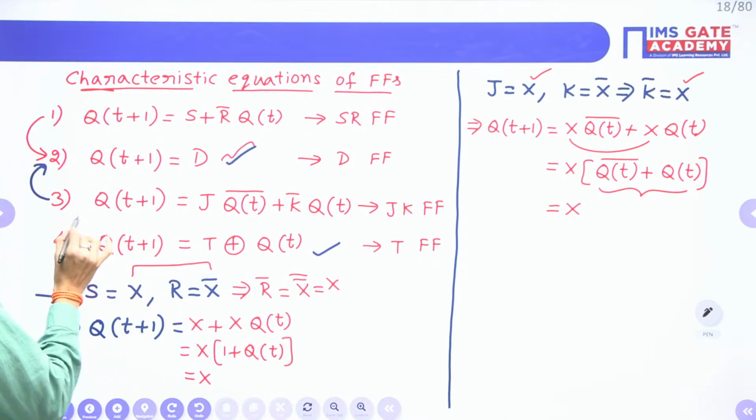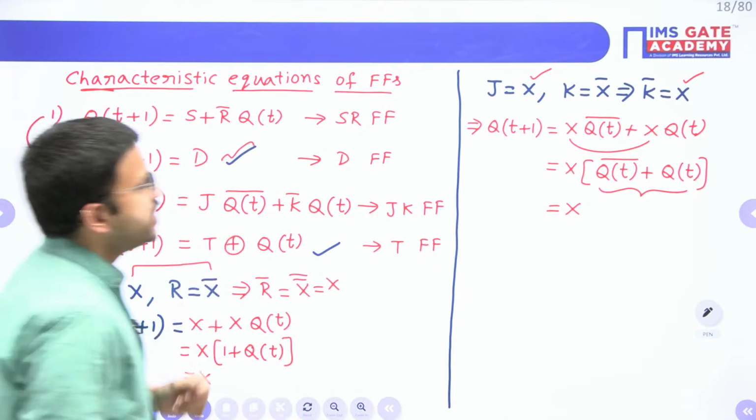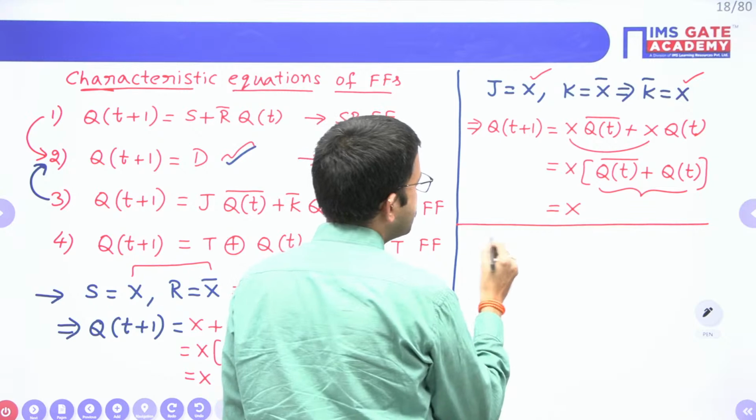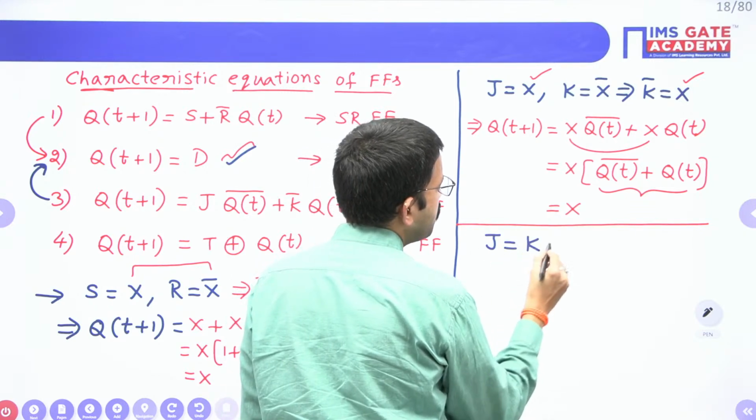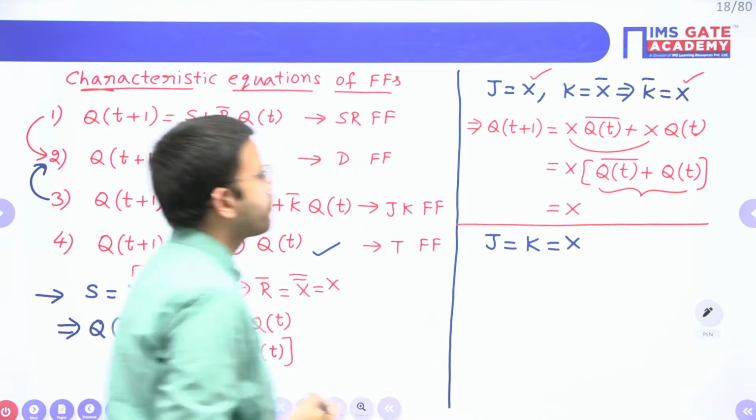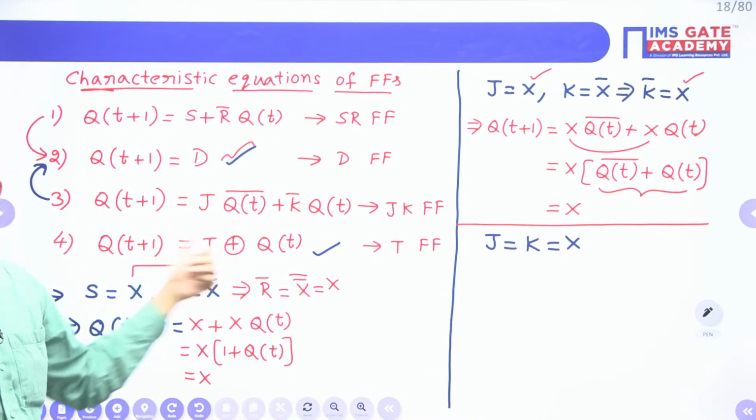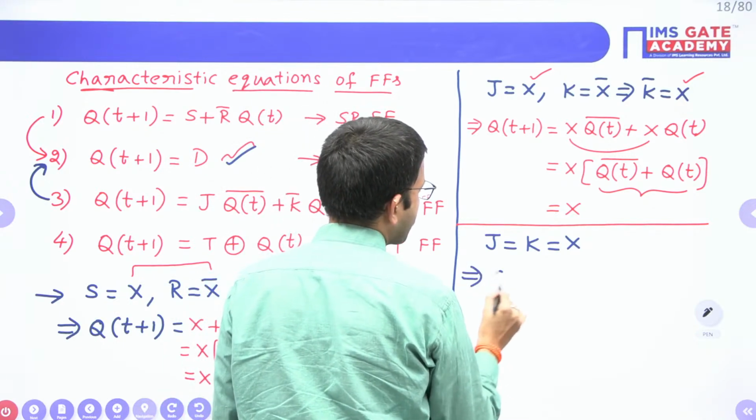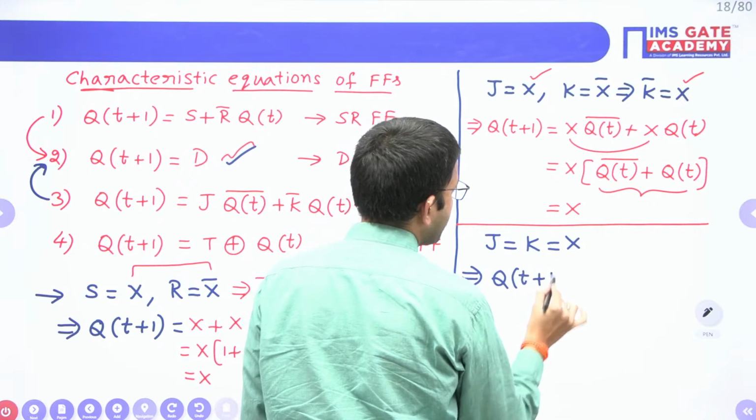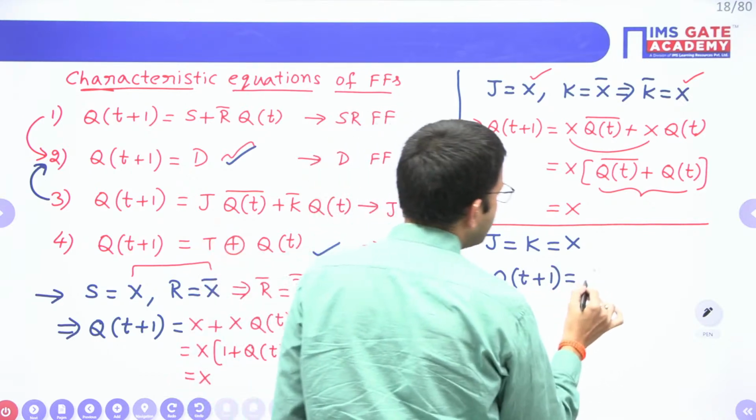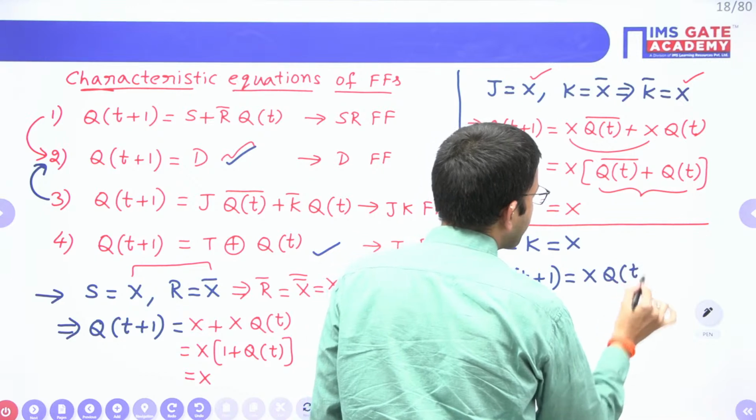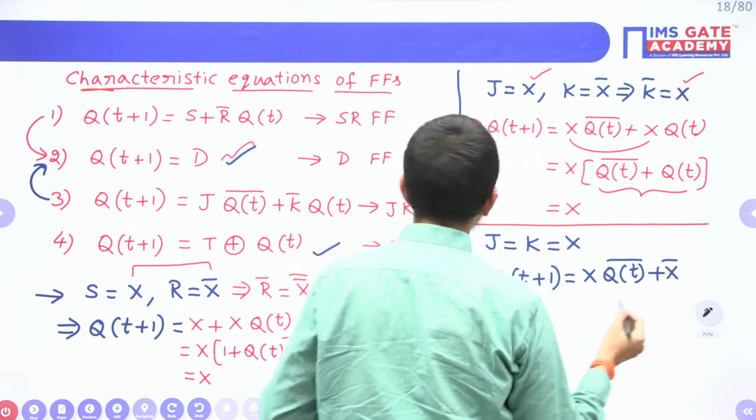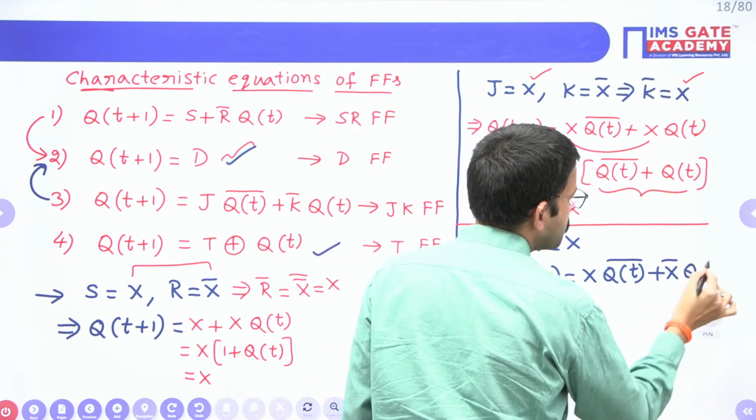Now let us consider JK flip-flop. If J and K are equal, regarding JK flip-flop, if you consider J and K both are same, then just substitute in this equation. Now most of you have given the answer already, so that will be correct in this case. Q of T plus 1 equal to J, which is nothing but X, into Q bar, plus K, which is nothing but X bar, since you are having bar, X bar into Q.